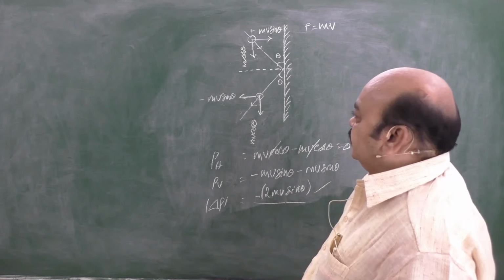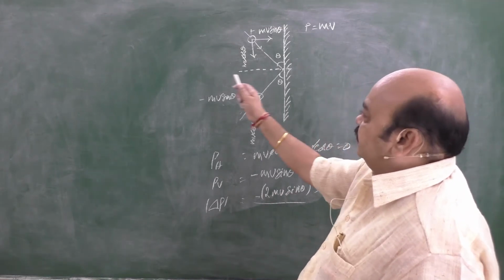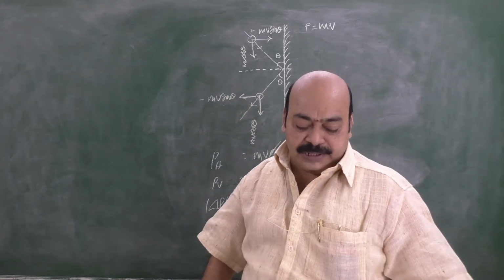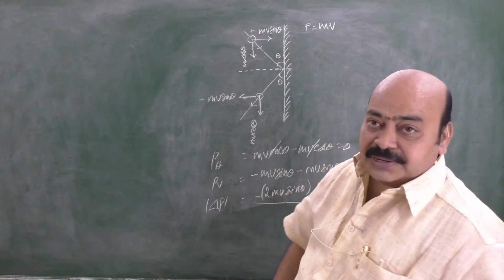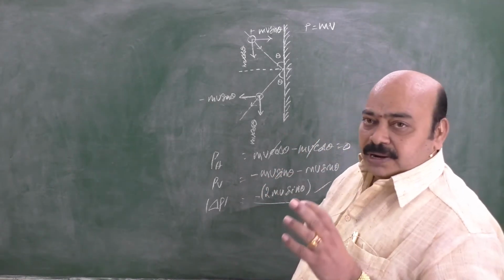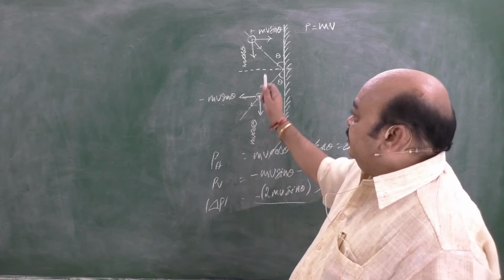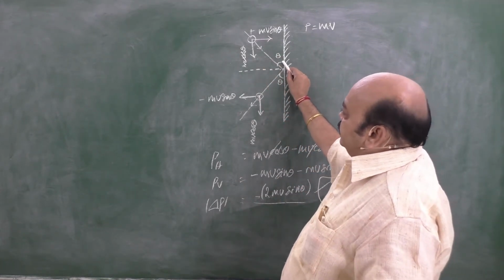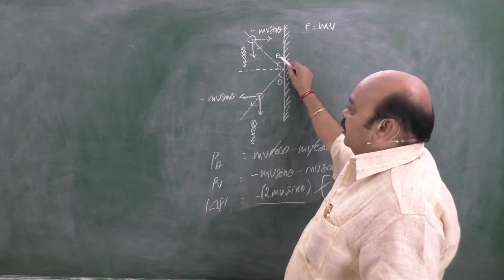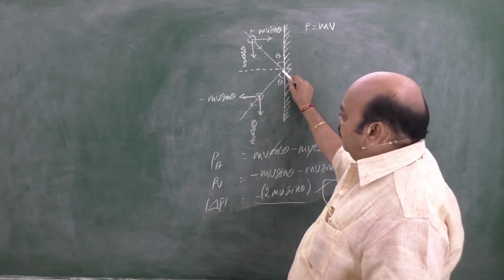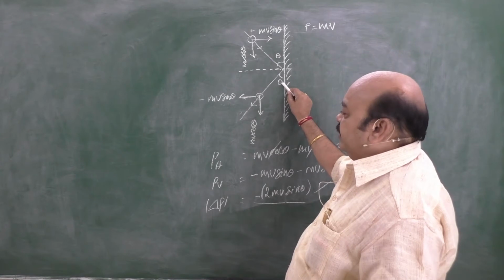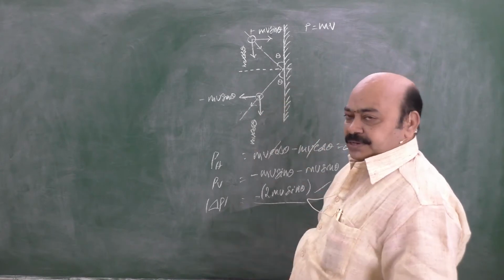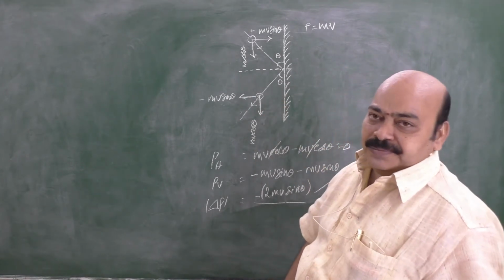Negative sign indicates that it acts away from the wall. That is the condition. Once again, I shall repeat this article. When a ball of mass m is thrown against a wall making a certain angle theta with the wall, and it rebounds making the same angle and also with the same velocity, with the same speed.